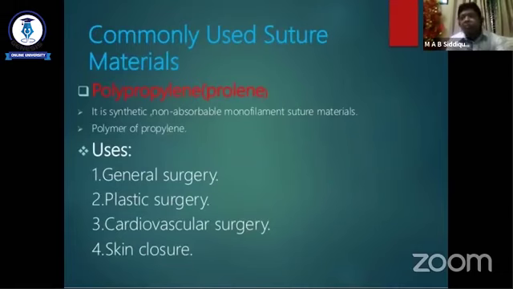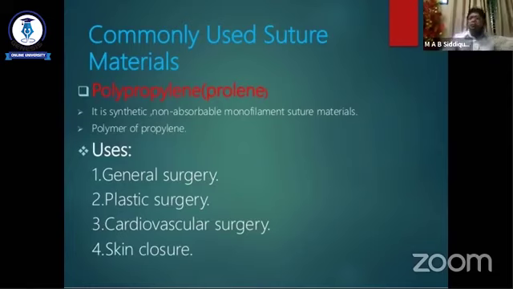Now we want to discuss the commonly used suture materials in our surgical practice. One of the most common suture materials used in surgical practice is polypropylene, known as Prolene. It is a synthetic non-absorbable monofilament suture material, a polymer of propylene.